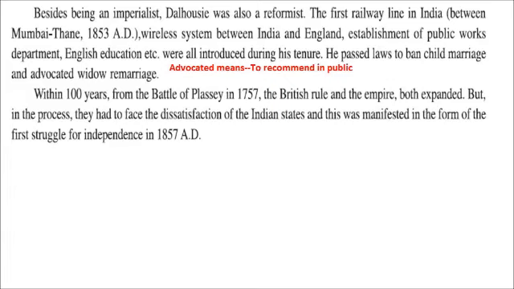And within 100 years from the Battle of Plassey in 1757, the British rule and the empire both expanded. But in this process of taking over the whole of Indian regions, the Britishers had to face dissatisfaction of the Indian states, and this was clearly shown, that is manifested, in the form of the first struggle for independence in 1857. So what was the result of the dissatisfaction of the Indian states against Britishers? That they carried out the struggle for independence in 1857.